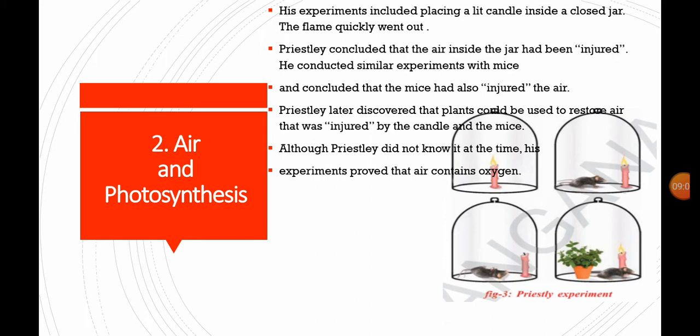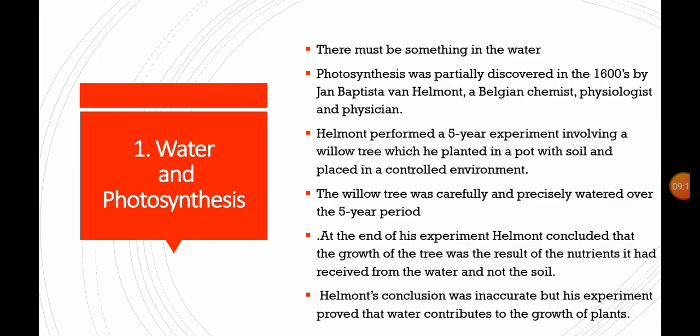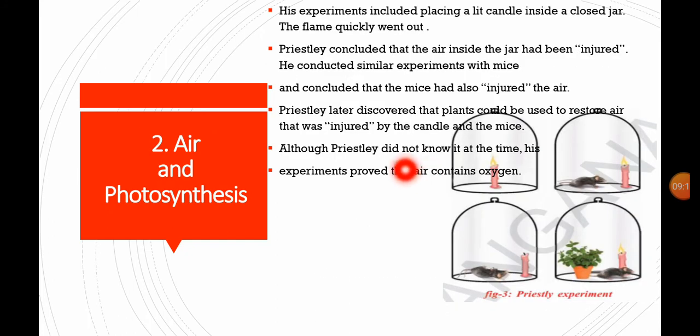Priestley concluded that the air inside the jar had been injured. He conducted a similar experiment with the mouse and concluded that the mouse had also injured the air. Priestley later discovered that plants could be used to restore air that was injured by the candle and mouse. Although Priestley did not know it at the time, his experiment proved that air contains oxygen.